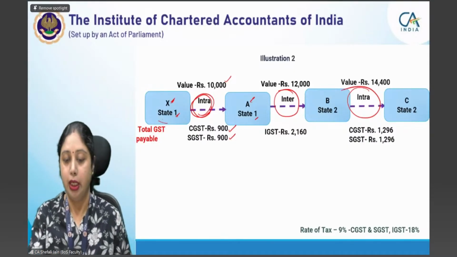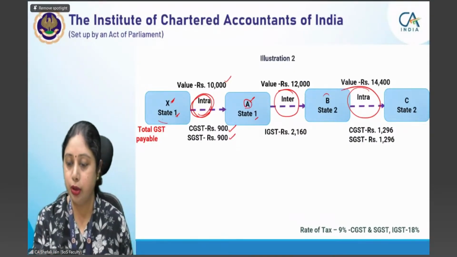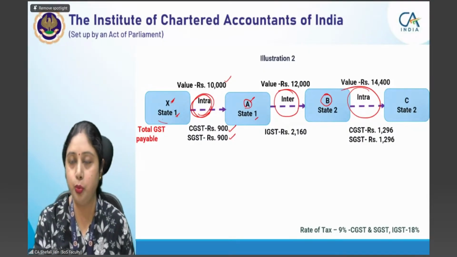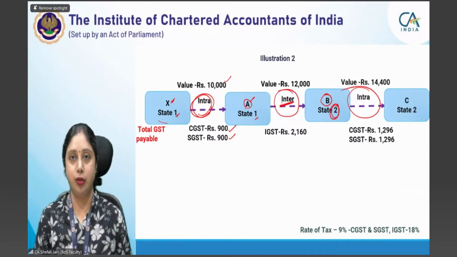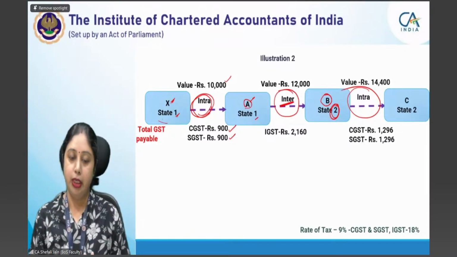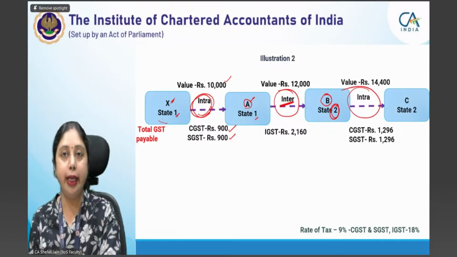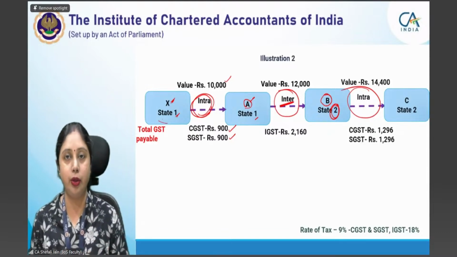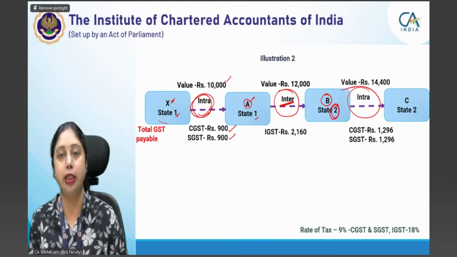Now, A has supplied whatever goods or services to B. Now B is in another state, state 2. So this becomes an interstate transaction because two states are involved. In fact, you do not have to determine whether it is an interstate or intrastate transaction. We have given it in the illustration itself.